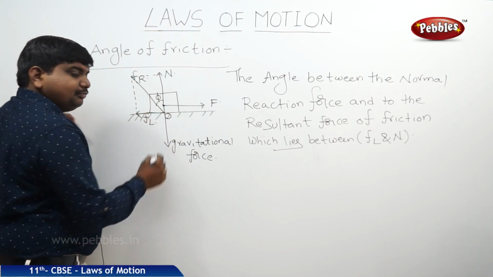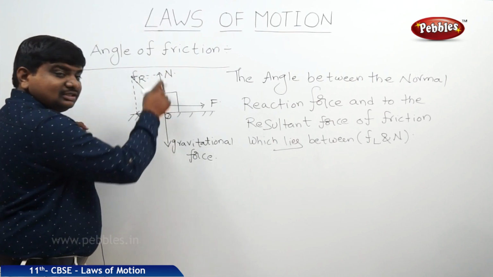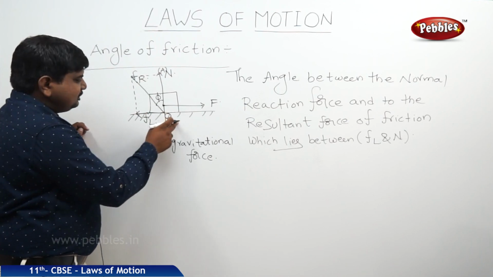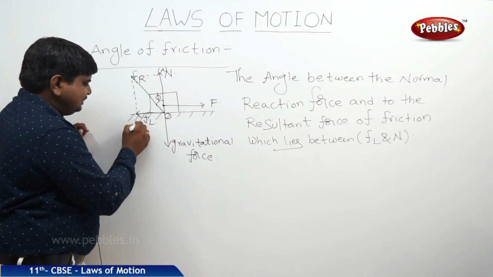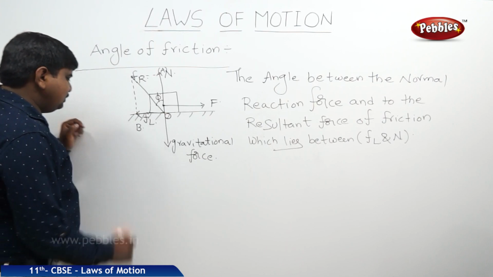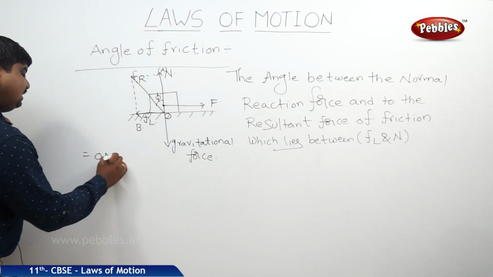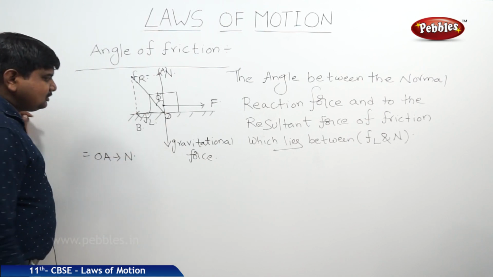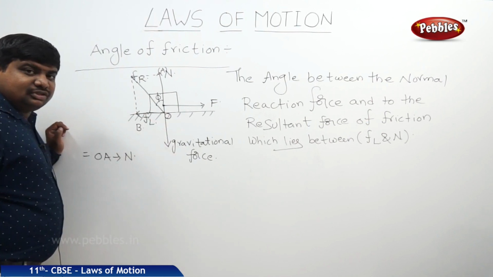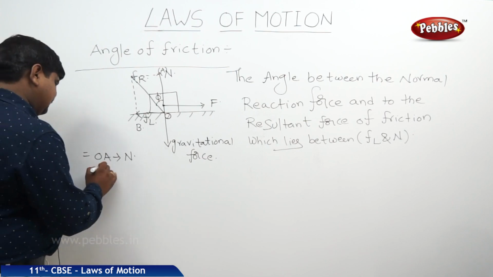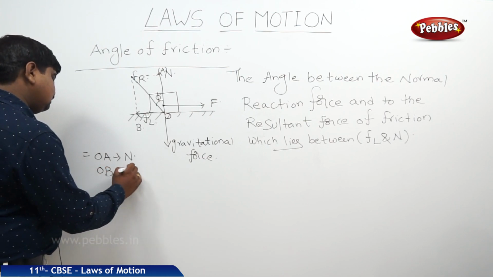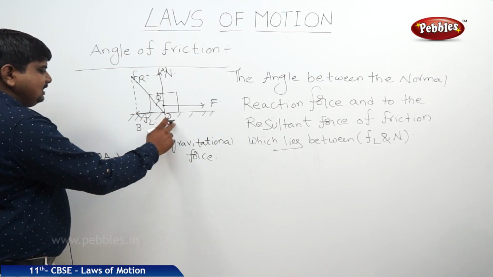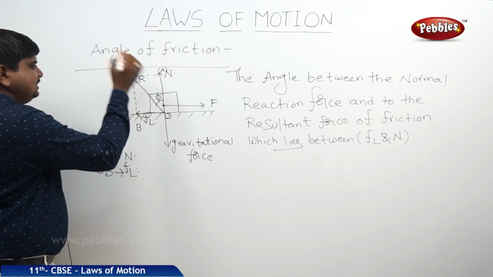This point is O. A line which is drawn towards the direction of normal force is said to be OA. A line which is drawn towards the line of limiting friction is OB. So here OA is the line which is drawn to represent the normal reaction force. OB is the line which is drawn to represent the limiting friction, Fl. We can say that OB is parallel to AC.